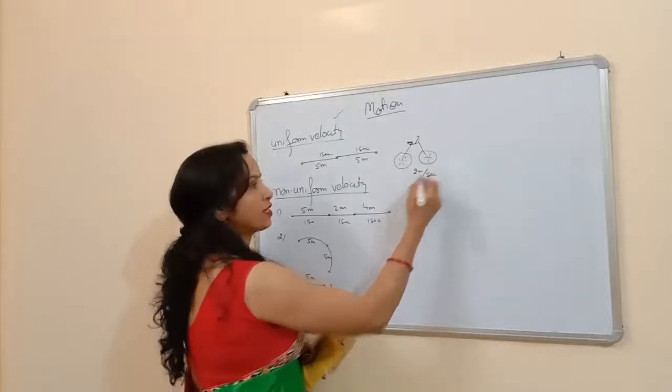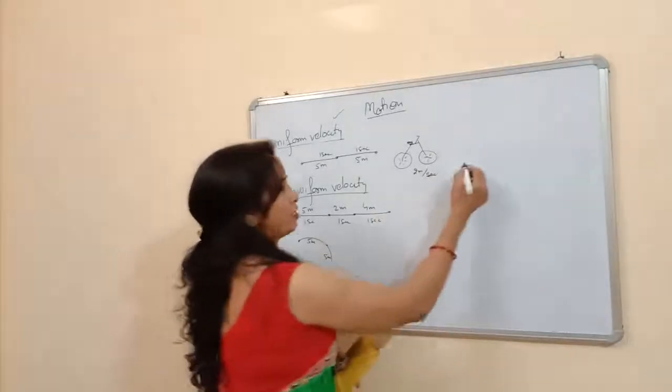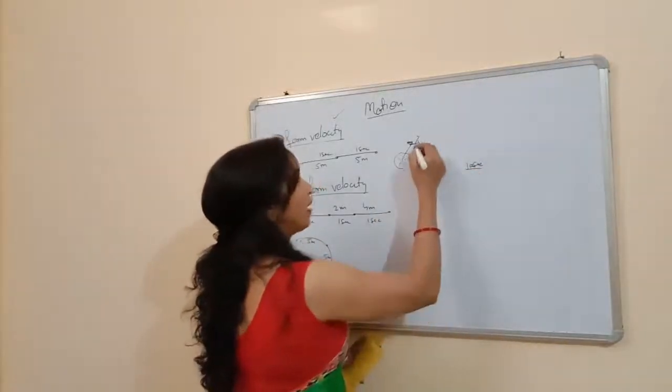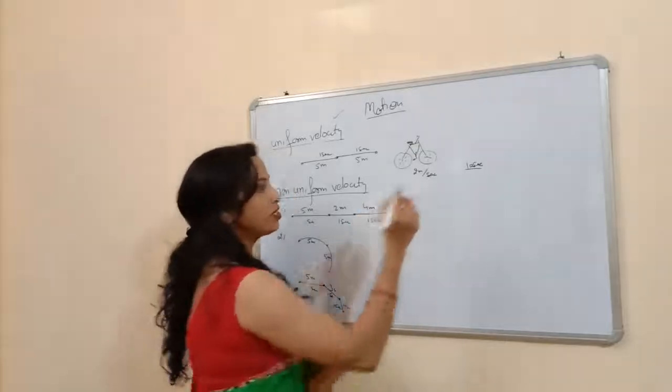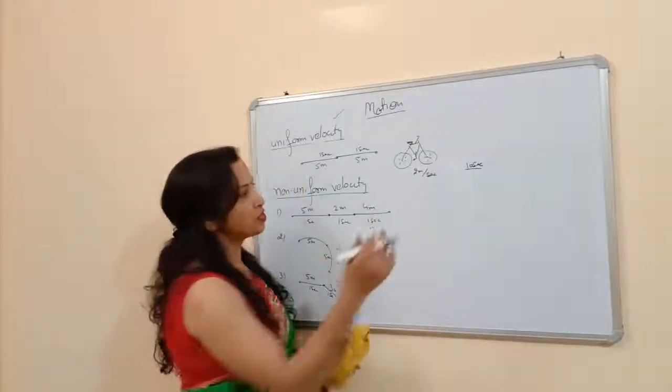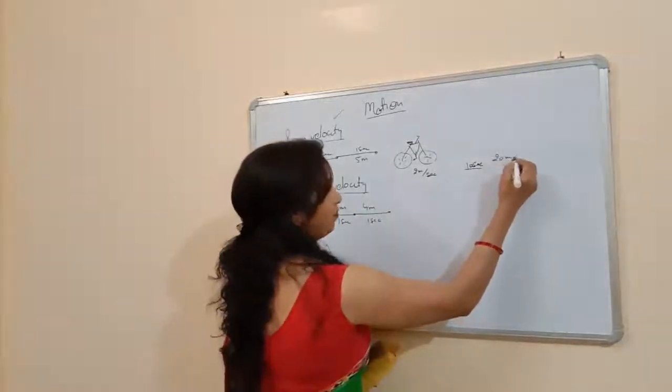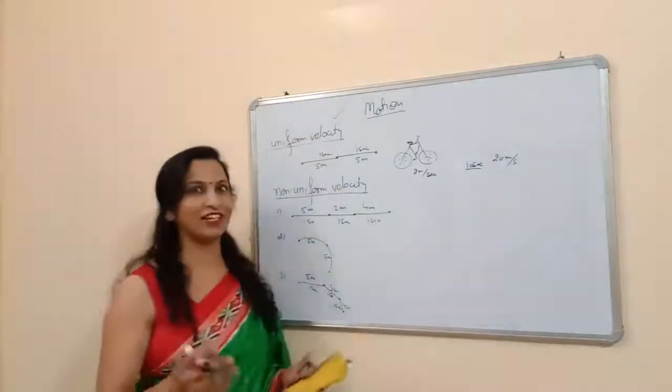with a speed of 2 meter per second. Okay. And after 10 seconds, suppose your velocity changes. You start paddling fast and your velocity changes. So now, after paddling fast, your velocity changes to 20 meter per second. Okay, this is a great difference.